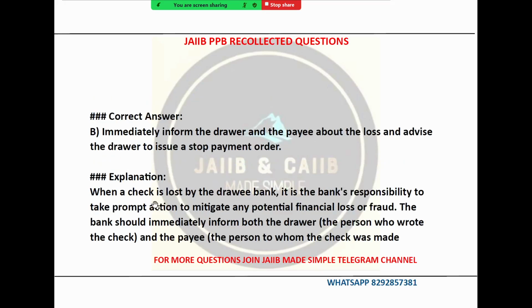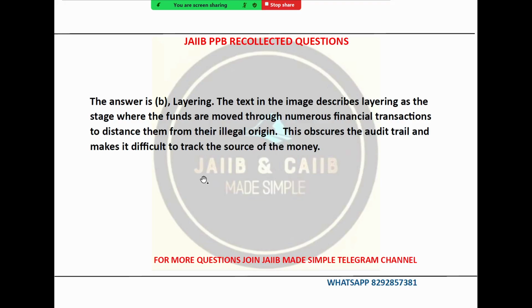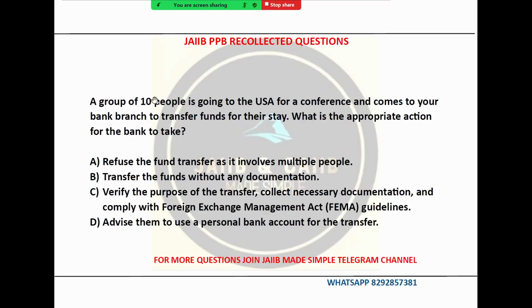Now, the next question is: in which stage of money laundering are the funds deposited into multiple bank accounts to obscure the source? These stages are very important. There are three important stages: placement, layering, integration. The correct answer is layering.